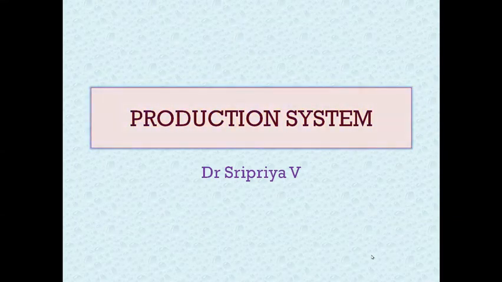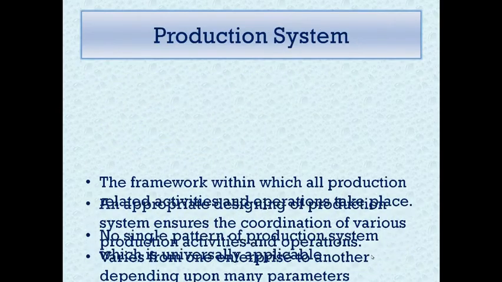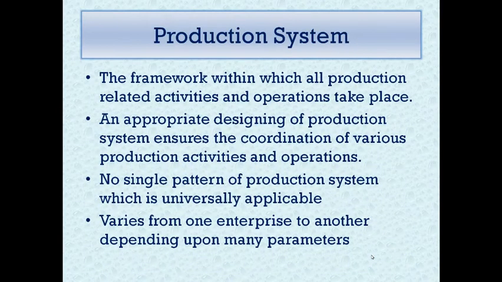Today we are going to have a look at what a production system is and what the various types of production systems available are. Production system means the framework within which all production related operations happen at the shop floor. It refers to the method, procedure and arrangements used to gather inputs, process those inputs and convert them into deliverable marketable outputs.